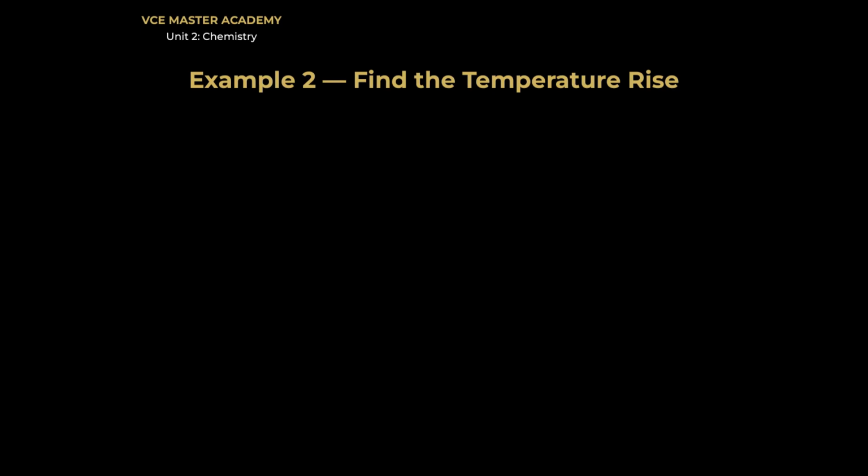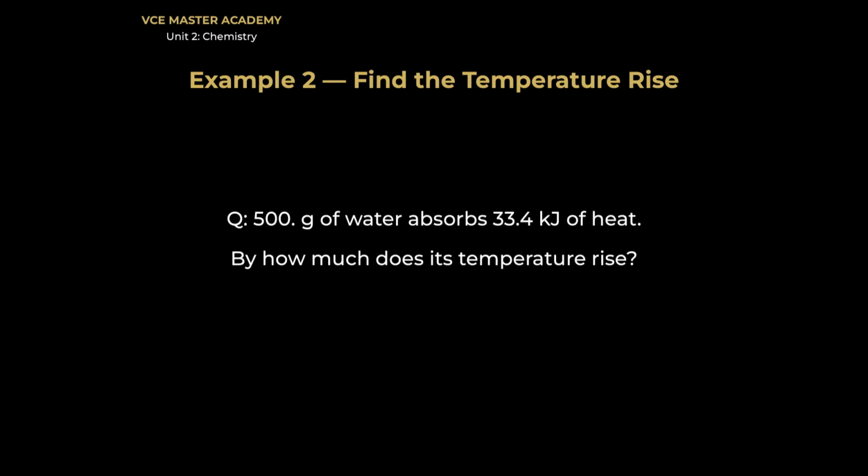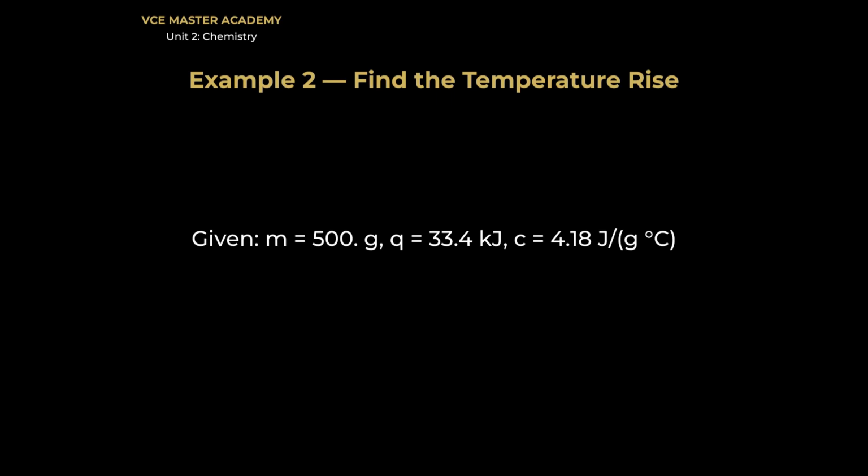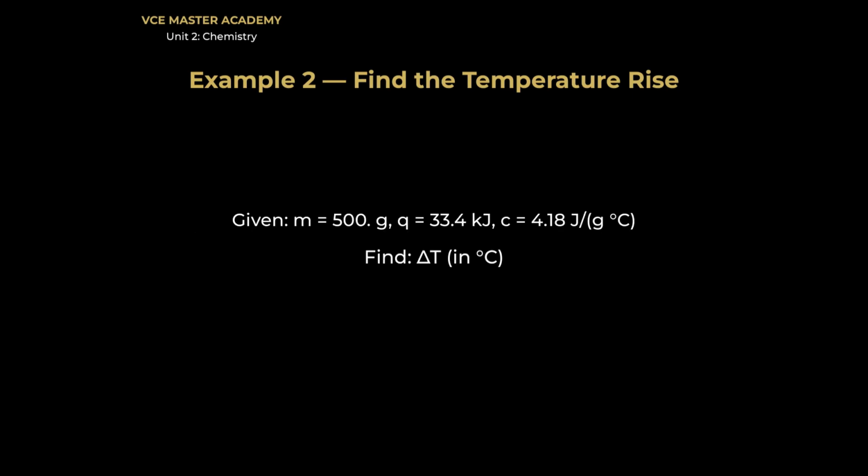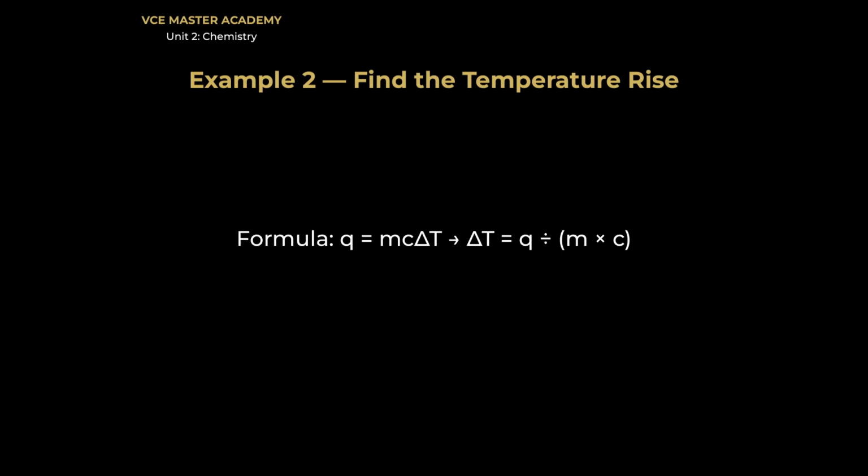Example 2. Same formula, driven backwards. This time we know the energy, and we want the temperature change. 500 grams of water absorbs 33.4 kilojoules. How much does the temperature go up? Given: mass, energy, and C. Find delta T. Rearrange the formula. Divide both sides by m times C. Delta T equals Q over mc.